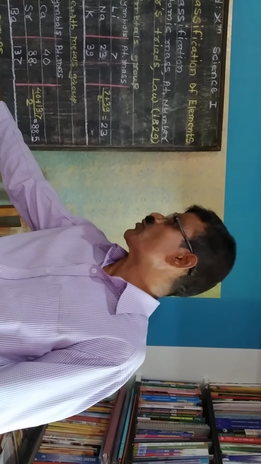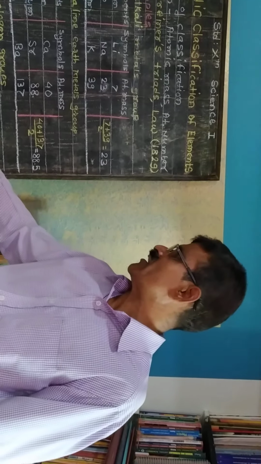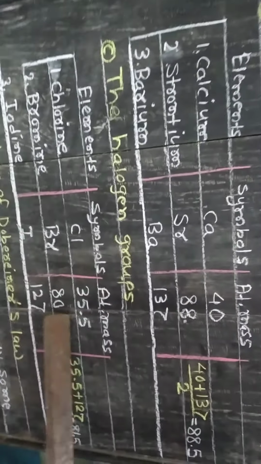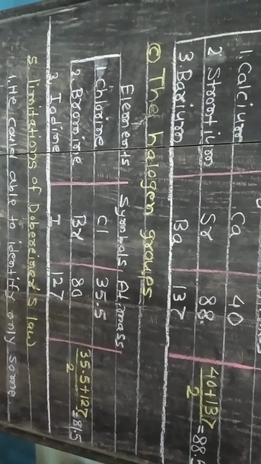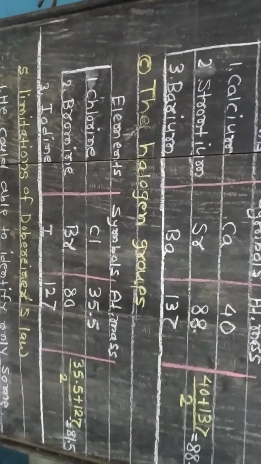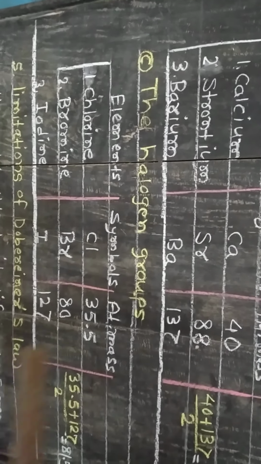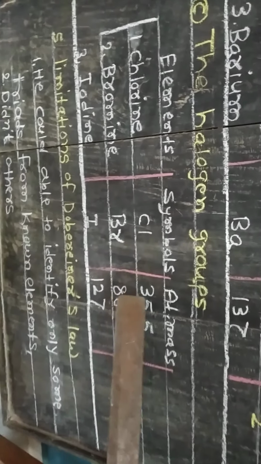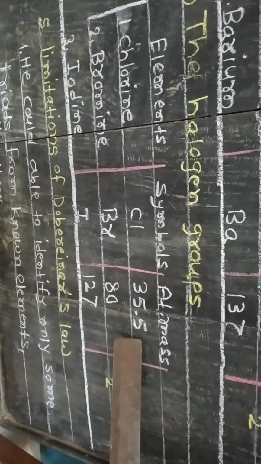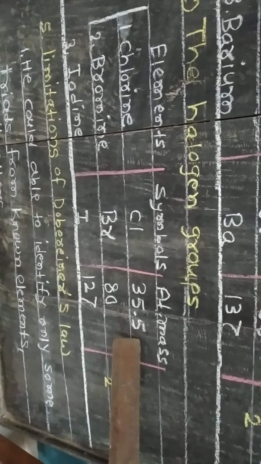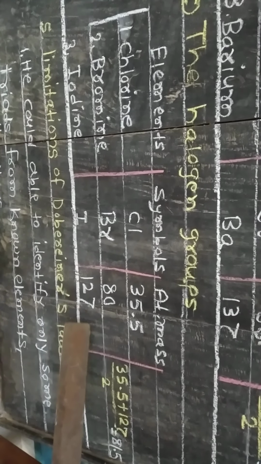Now, for more clarification, we will take the example of the halogens. The halogen group means chlorine, bromine and iodine. The atomic mass of chlorine is 35.5, then bromine 80, then iodine 127. Now, how does it obey Dobereiner's law? The first element, chlorine, has atomic mass 35.5, then iodine 127.